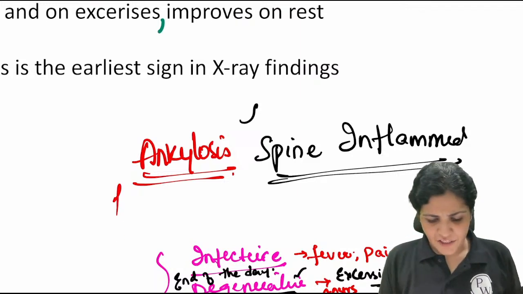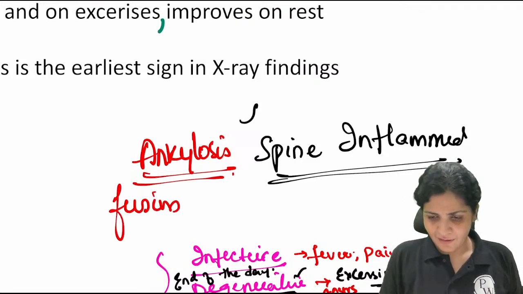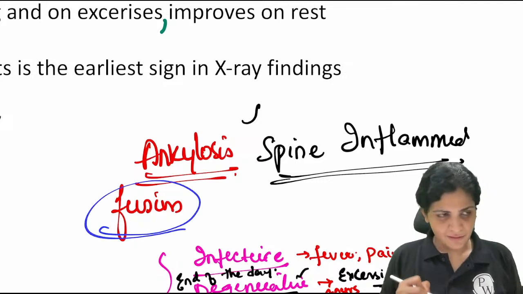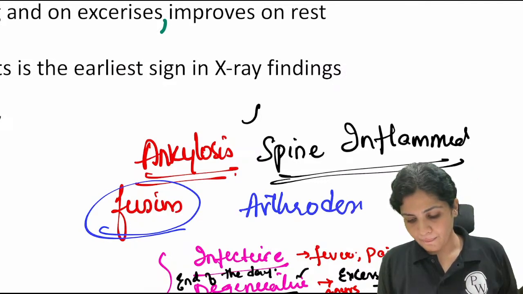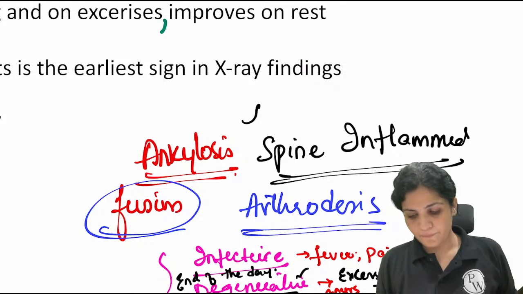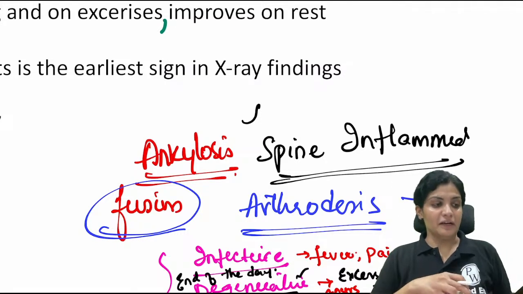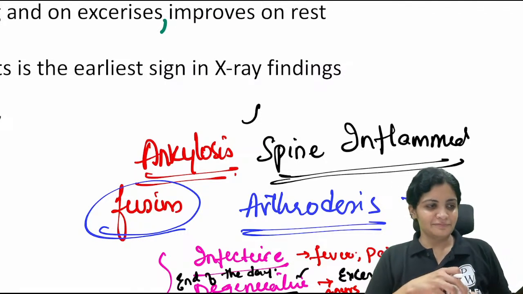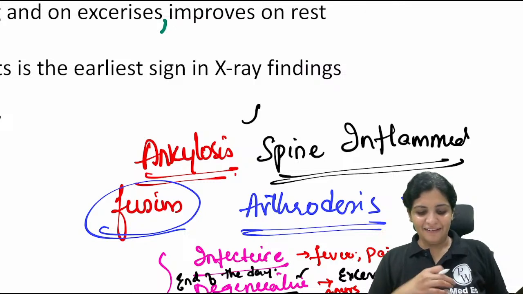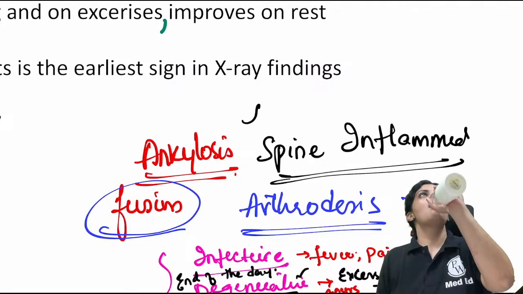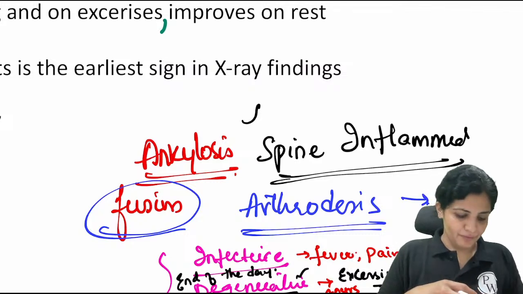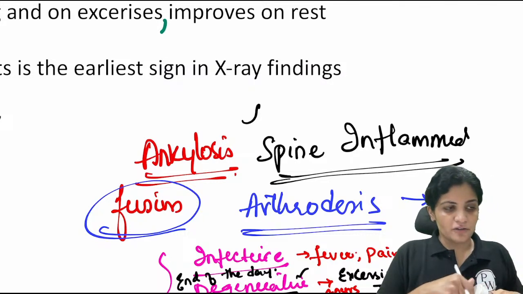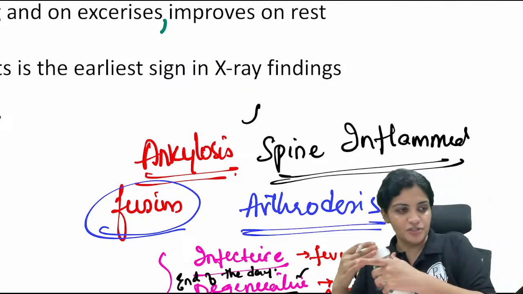See, it's fusion. Then what is arthrodesis? Okay, one of the doctors has given me the answer. That's fused, ankylosis. So now what happened?